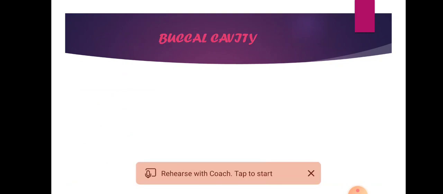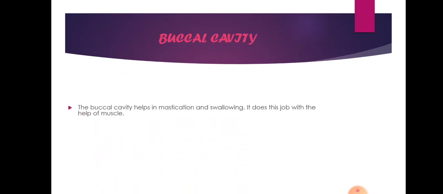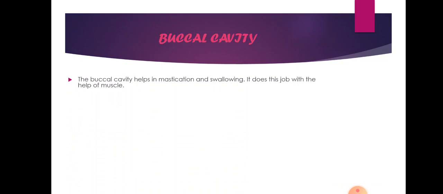First, we have the buccal cavity. The buccal cavity helps in mastication and swallowing. It does this job with the help of muscles. The mastication is physical degradation of food from complex food particles to smaller food particles, not with the help of salivary amylase, but with the help of muscles and teeth.